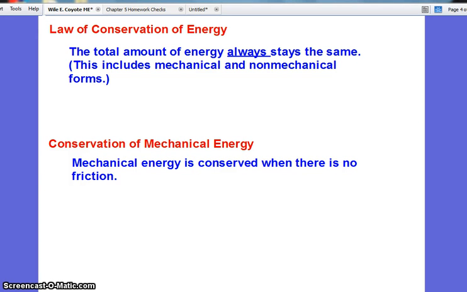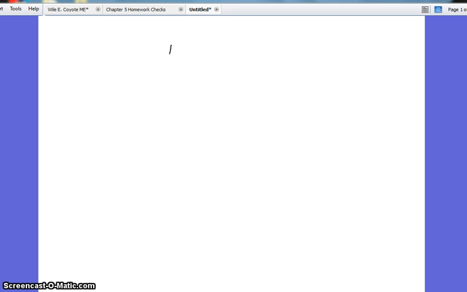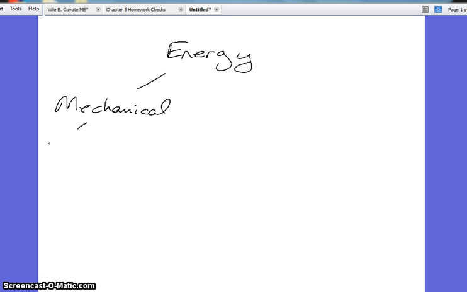In this tutorial, we're talking about the law of conservation of energy, which says that the total amount of energy always stays the same. However, this includes both mechanical and non-mechanical forms. So if we break this down, energy consists of two types. We have mechanical, which explains motion. So this consists of your potential and kinetic energies, all forms of both.